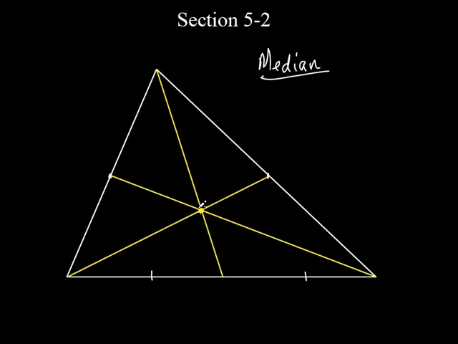Now that's a very general statement. Any three lines, no matter if it's in a triangle or whatever, any time you have three or more lines that cross each other at one point, we call them concurrent lines, and that point is the point of concurrency. But how did we form this point of concurrency? What did we do? We found the medians of all three angles. You follow me? Those are the medians of the triangle.